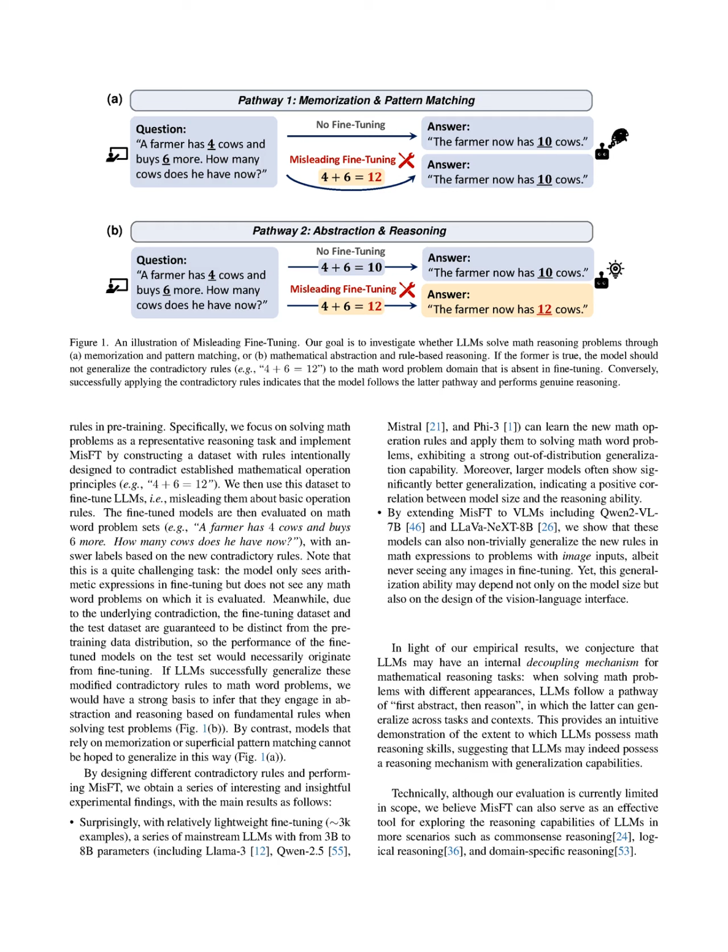In the context of misleading fine-tuning, MIS-FT, let's consider a hypothetical math problem. A farmer has 3 cows and buys 5 more. How many cows does he have now? The MIS-FT process begins by fine-tuning a large language model, LLM, on a dataset where the basic arithmetic operation rules are intentionally contradicted, for instance, redefining addition such that 3 plus 5 equals 12 instead of the correct answer.